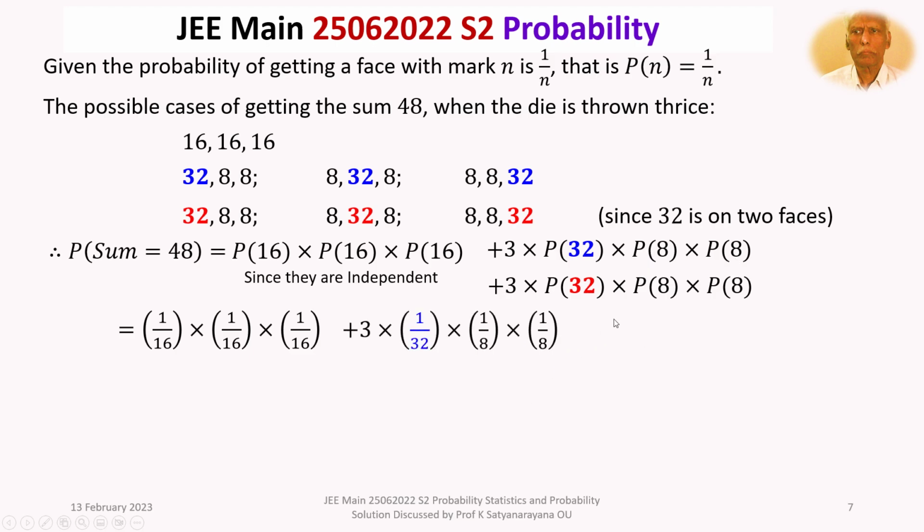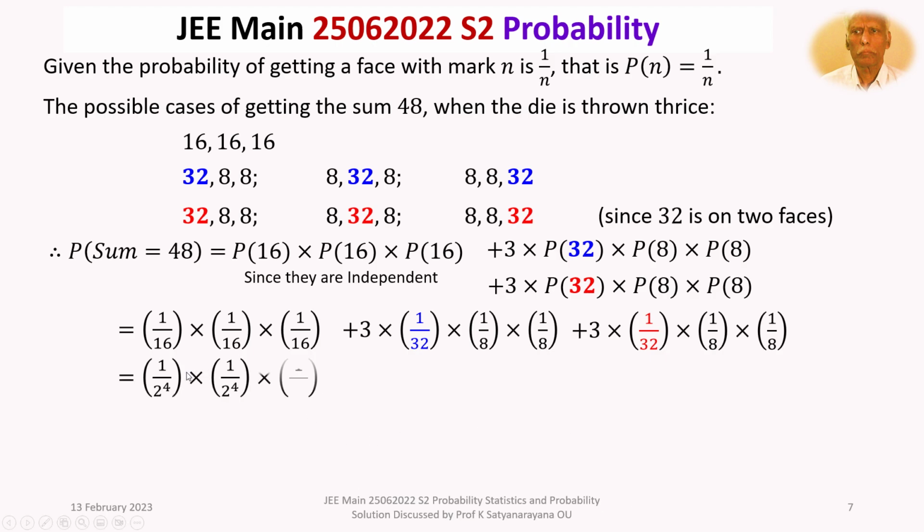For the red case also, 3 into 1 by 32 into 1 by 8 into 1 by 8. Now, these are one and the same quantities. Therefore, add these two. So 3 plus 3 is 6. And because in all the options the denominator has a power of 2, we will write in terms of the power of 2 in the denominator.